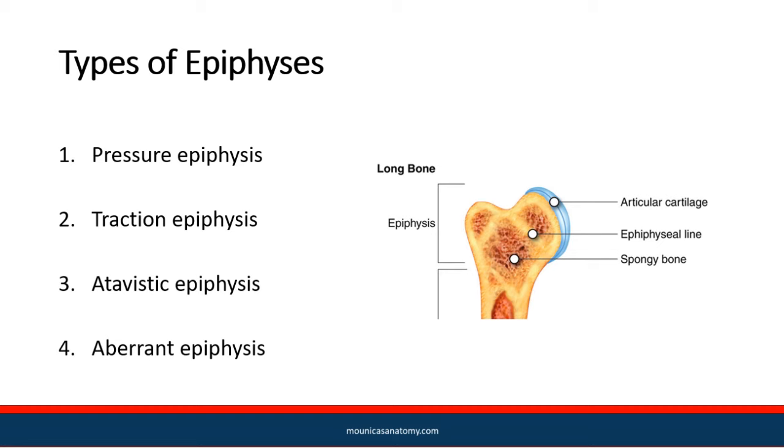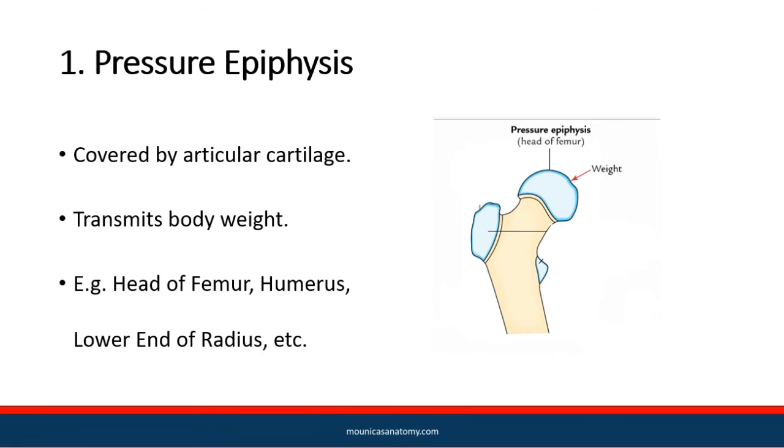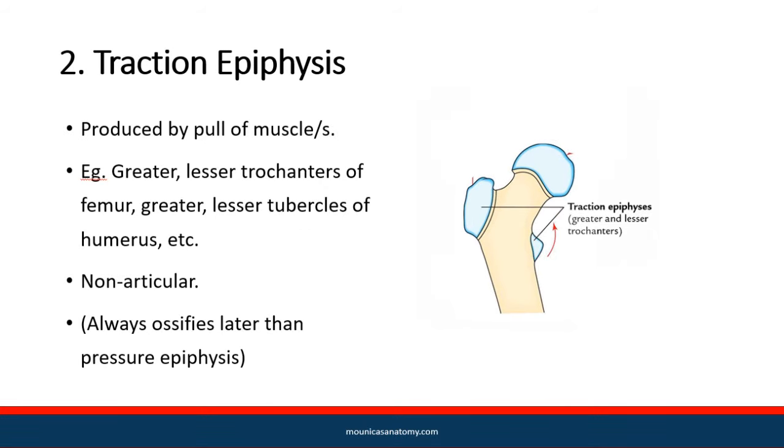Four types of epiphysis are pressure, traction, atavistic, aberrant. Pressure epiphyses are covered by articular cartilage, transmit body weight like head of femur and humerus, lower end of radius.